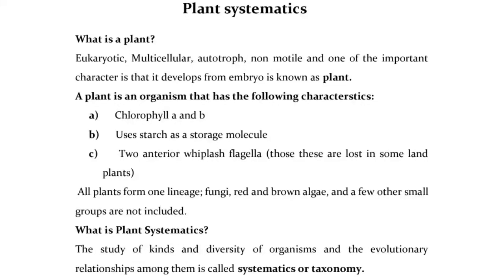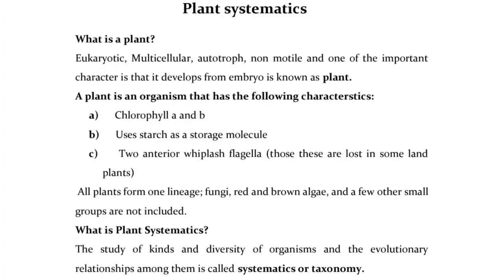What is a plant? Eukaryotic, multicellular, autotroph, non-motile, and one of the important characters is that it develops from an embryo, known as an embryophyte. A plant is an organism that has the following characteristics: 1. Chlorophyll a and b. Uses starch as a storage molecule. 2. Anterior whiplash flagella, these are lost in some land plants. All plants form one lineage; fungi, red and brown algae, and a few other small groups are not included.